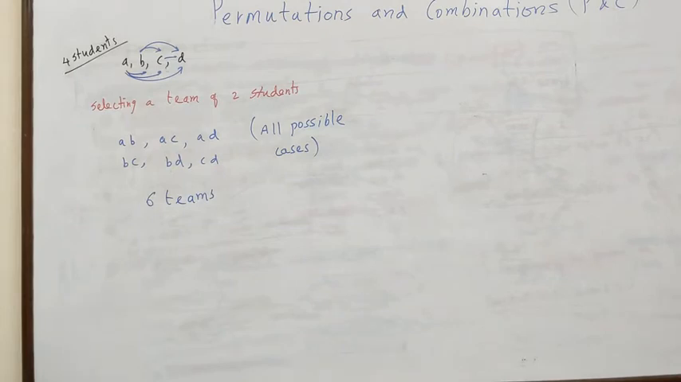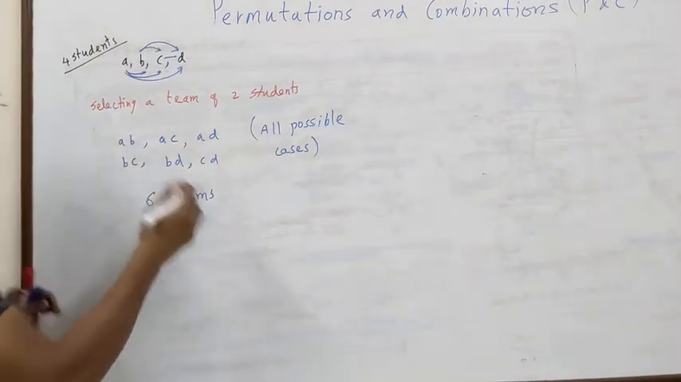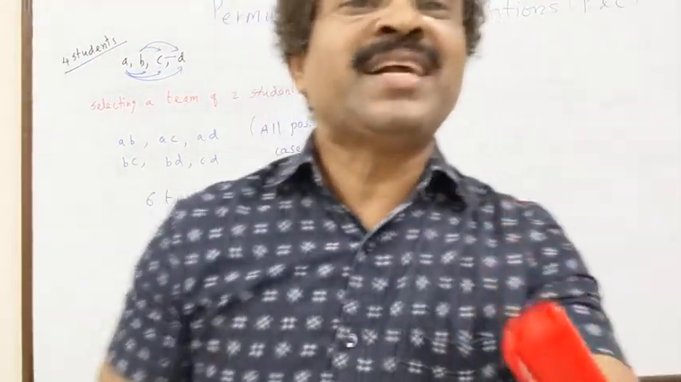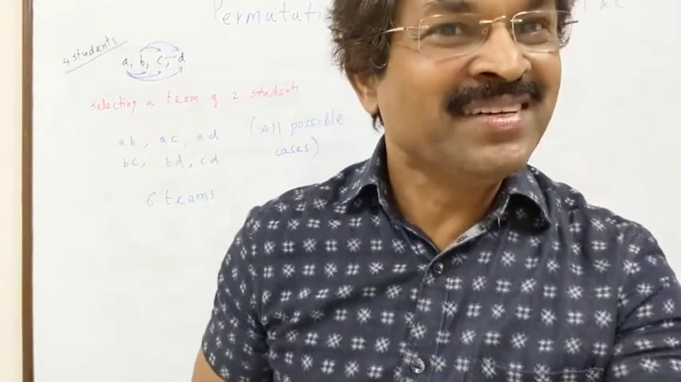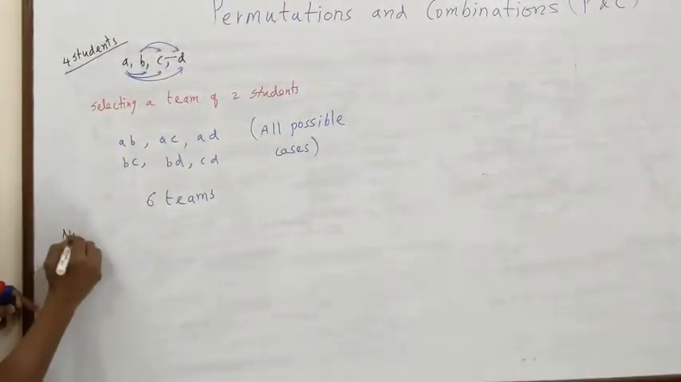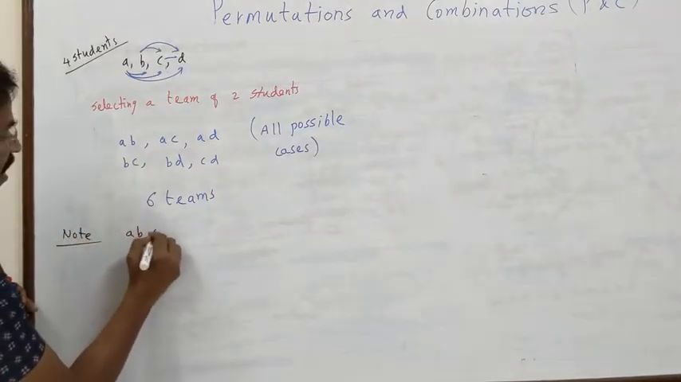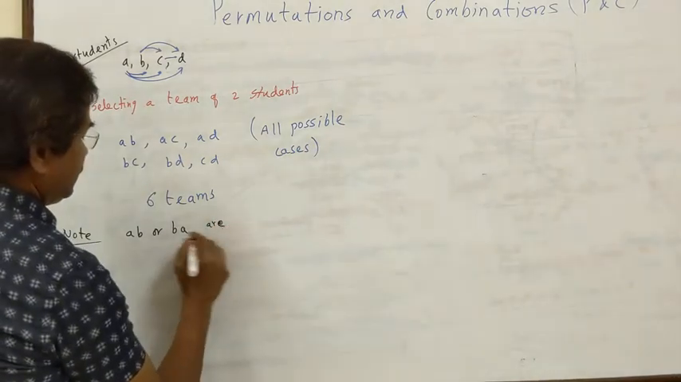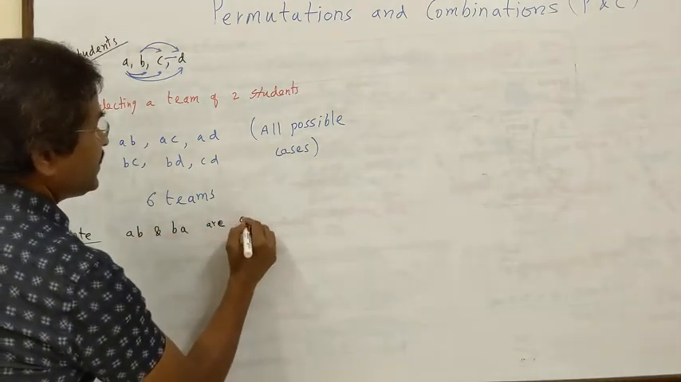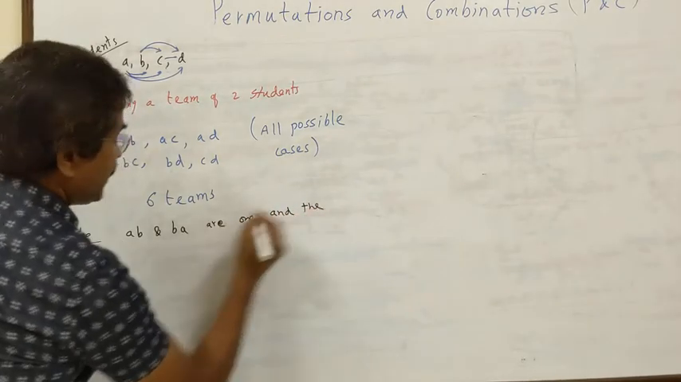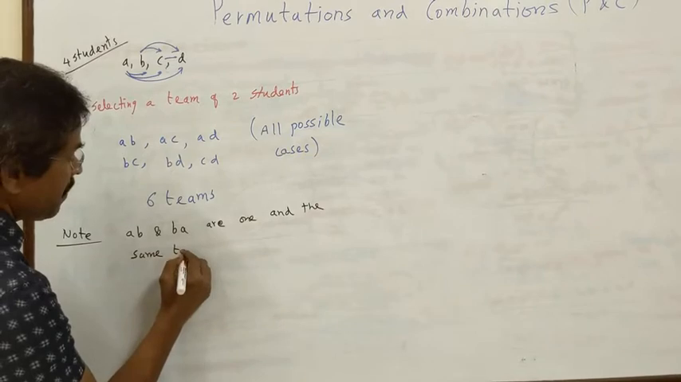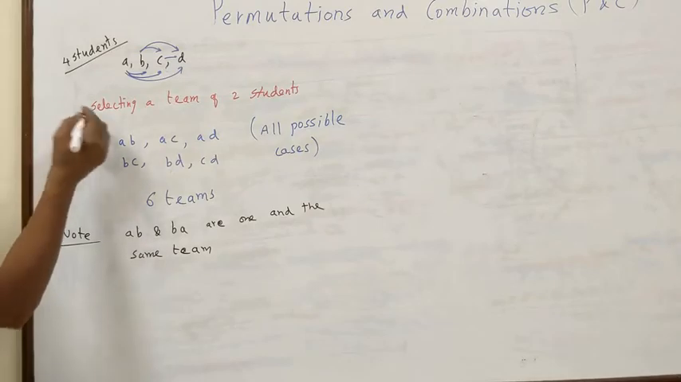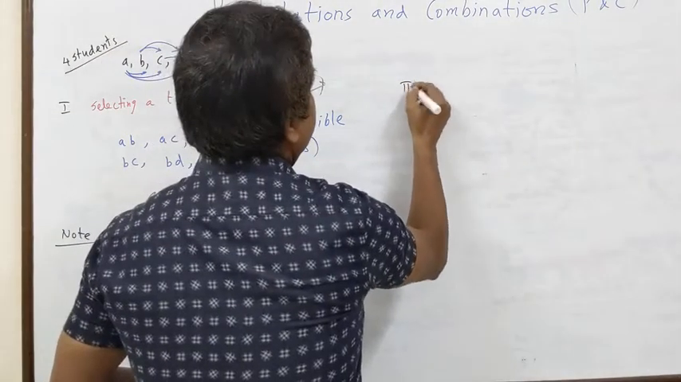Okay, here the first team is Ramu Somu. Understand, AB is Ramu Somu. Either you write Ramu Somu or Somu Ramu, it is one and the same team. So note, AB and BA are one and the same team. This is the first case.